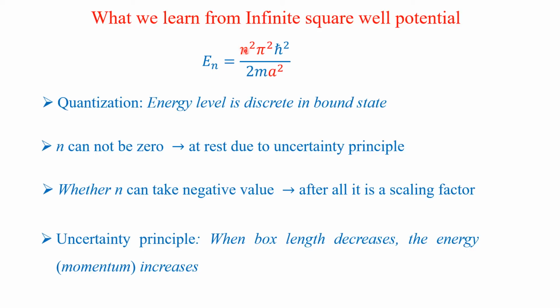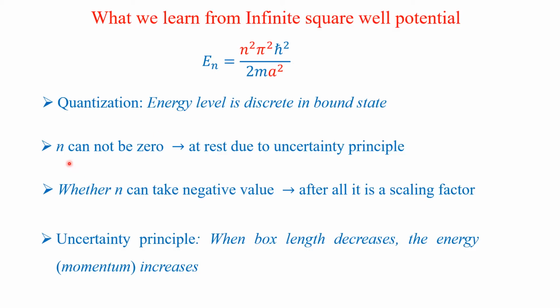So the energy is discrete. That is a multiplicative factor of some constant. You are multiplying this by this n squared. So it is discrete, not a continuous one.